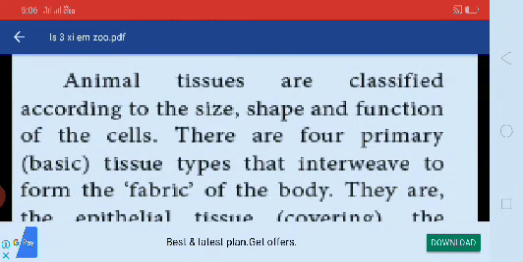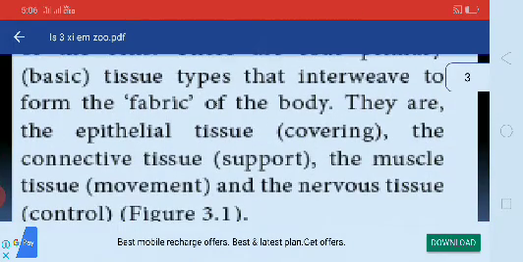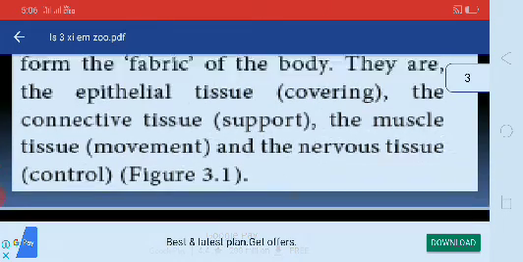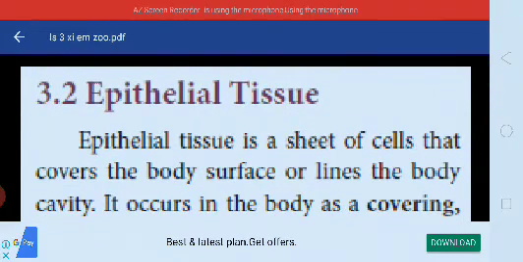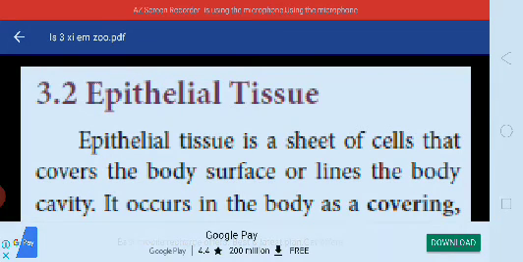There are 4 primary tissue types that interweave to form the fabric of the body. They are the epithelial tissue for covering, the connective tissue for support, the muscle tissue for movement, and the nervous tissue for control. Okay, here the first one, epithelial tissue. The epithelial tissue is a sheet of cells that covers the body surface or lines the body cavity.